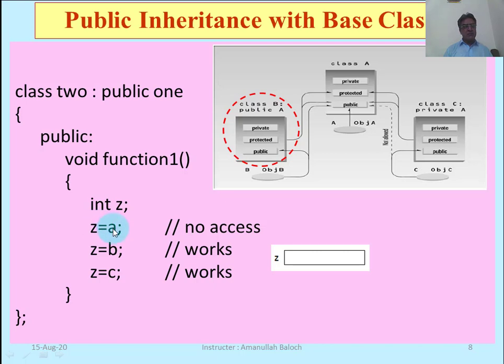What is the value of a, and to which class does this a belong? A belongs to base class 1, B belongs to base class 1, C belongs to base class 1. A is a private member of class 1, B is a protected member of class 1, and C is a public member of class 1. Can we access the private member of the base class?